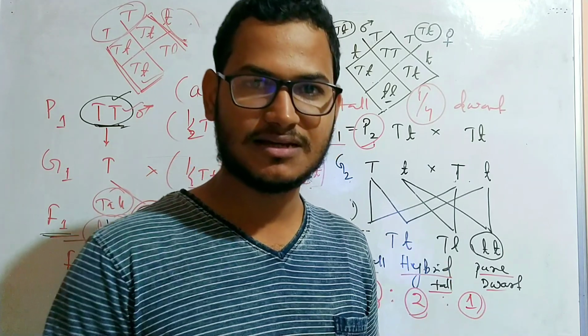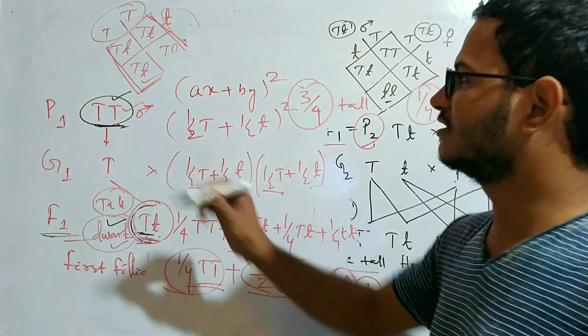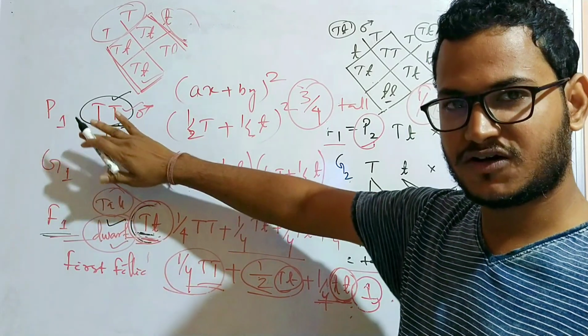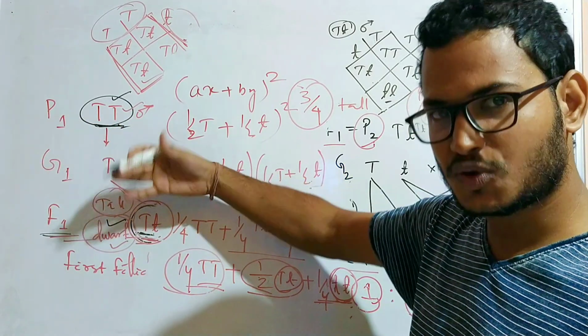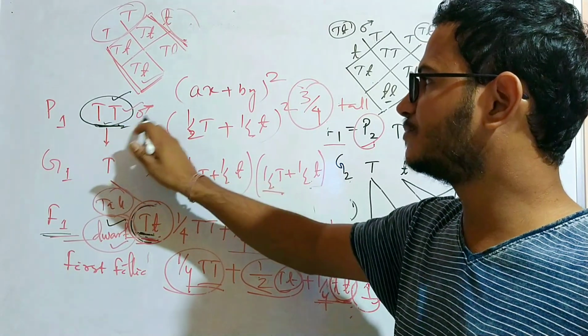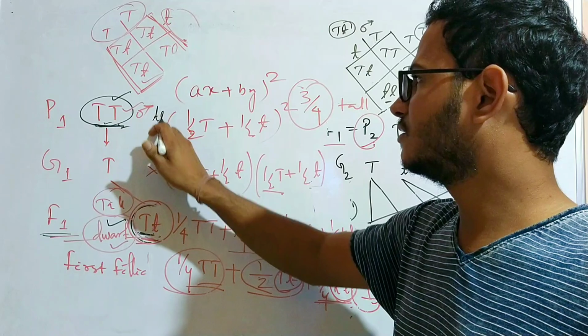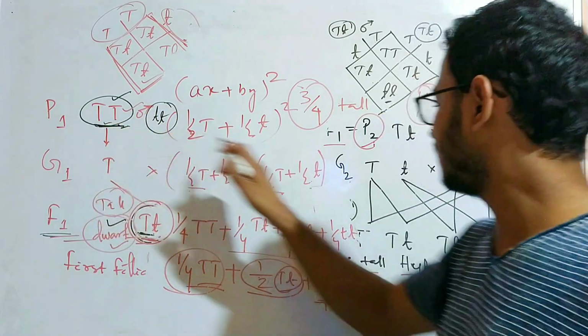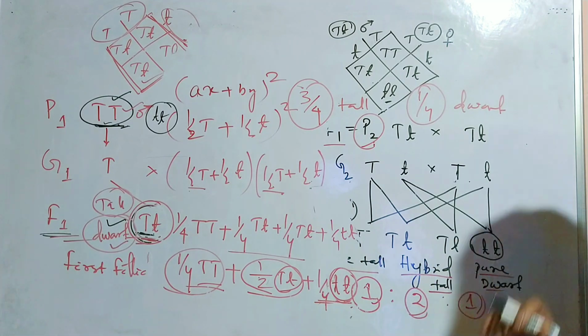Another thing we should notice here is that at P1, during the start of the process of the monohybrid cross, Gregor Johann Mendel took two characters, one pure tall and another pure dwarf, and these two grandparental characters are found in their grandchildren.